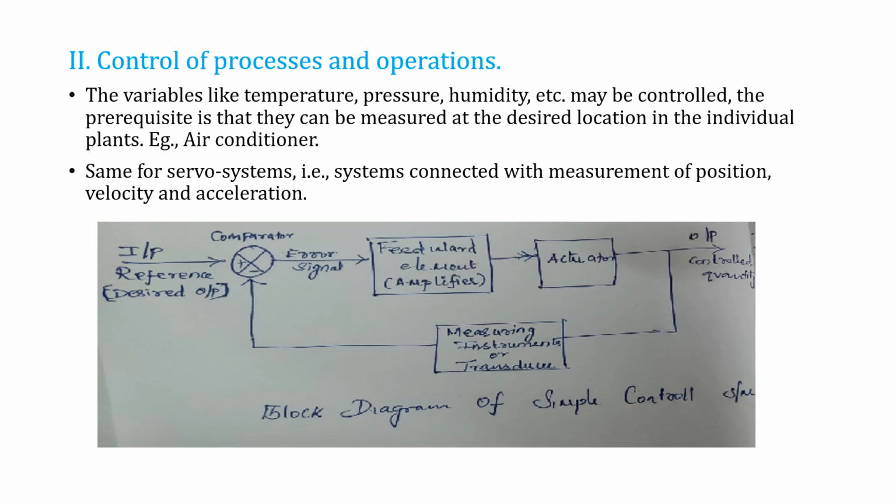This is the same for the servo system, that is, systems connected with the measurement of position, velocity and acceleration. So this is the block diagram of a simple control system. This is the input reference, then this is the comparator, which produces the error signal by comparing the input reference and the signal from the transducer. Here is the feedback element amplifier, then the actuator. The actuator gives the output. If the output is the desired one, what we need, then the loop ends at that position. So we got the desired output.